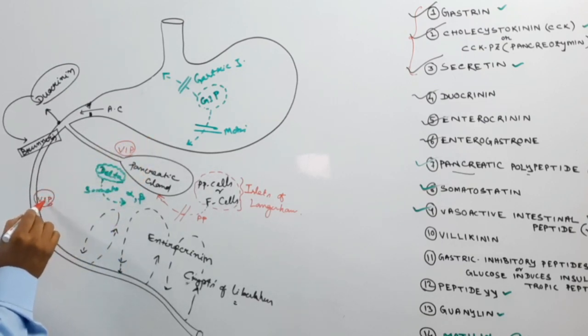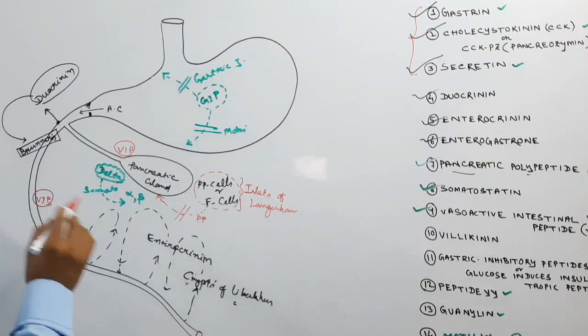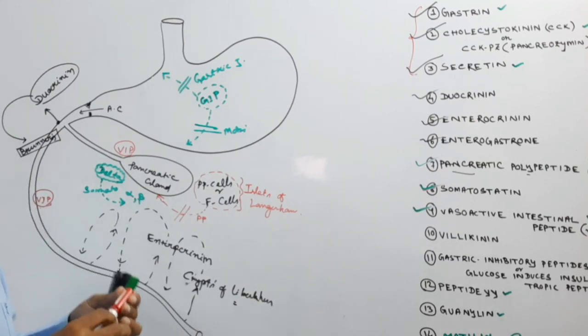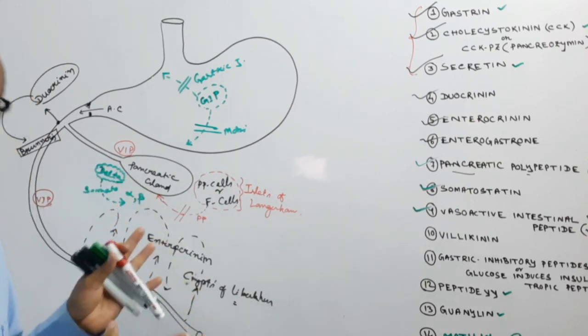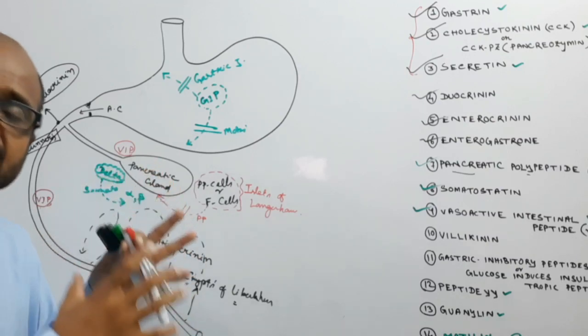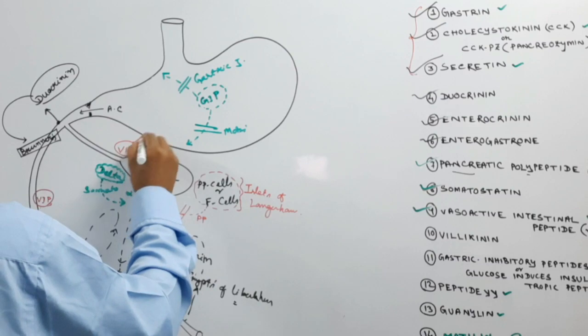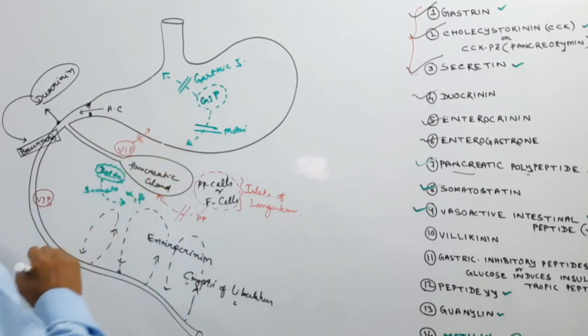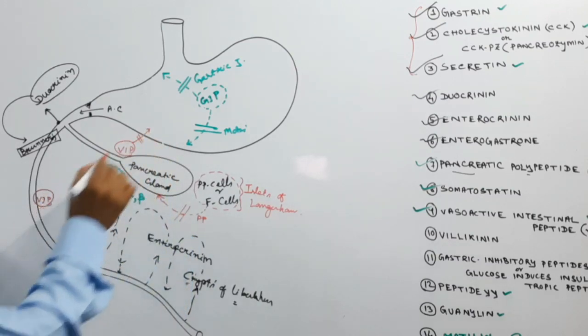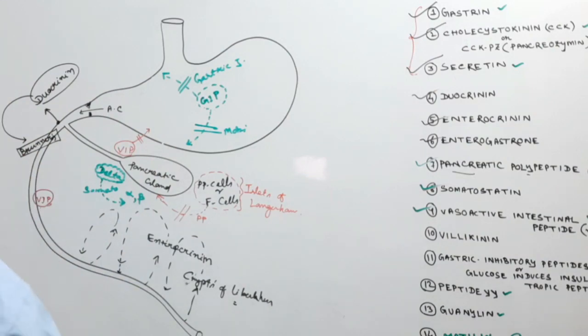This hormone increases the relaxation of smooth muscles of the alimentary canal, which helps the peristalsis movement, and it also inhibits the secretion of gastric juice.